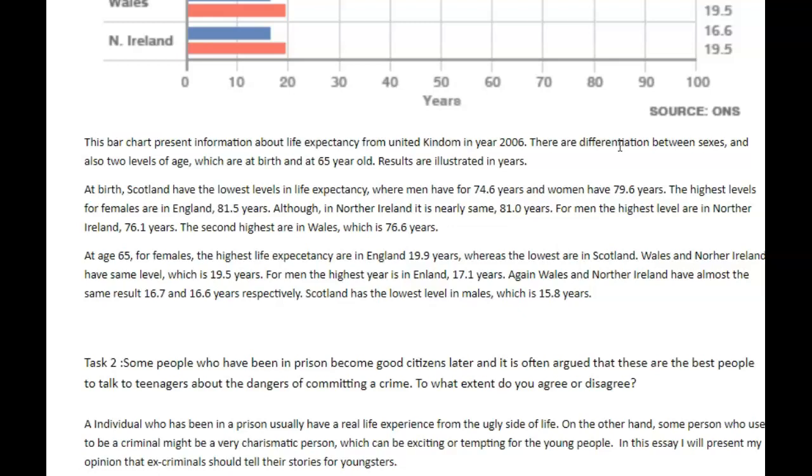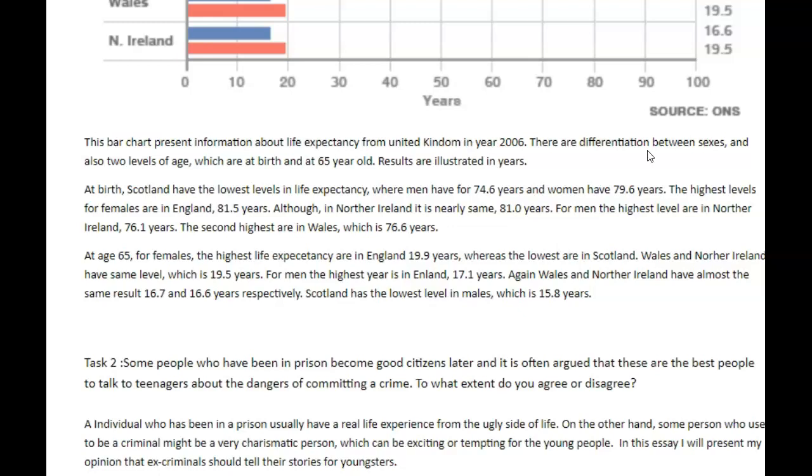It doesn't look like one. It doesn't feel like one. Usually the overview starts with the word overall or even with the word clearly. But you definitely use some sort of signpost to show that it's your overview. And basically it looked to me like you were just describing what's in the graph. There are differentiation between sexes. All right. So I don't see an overview.